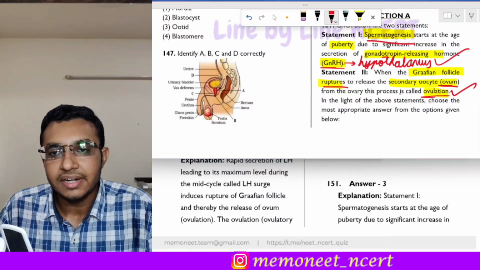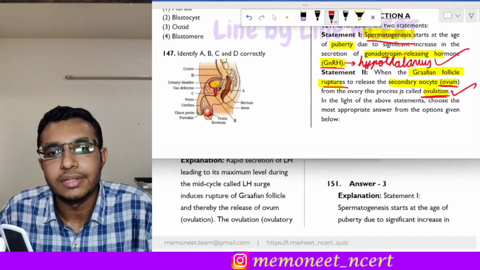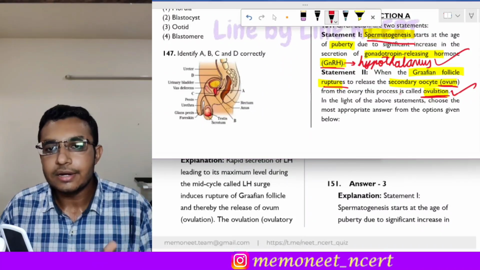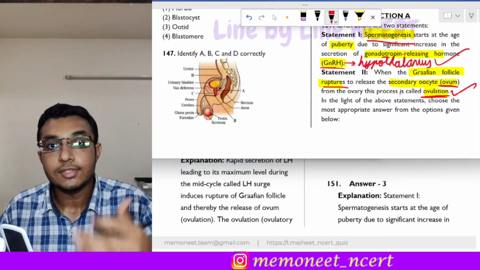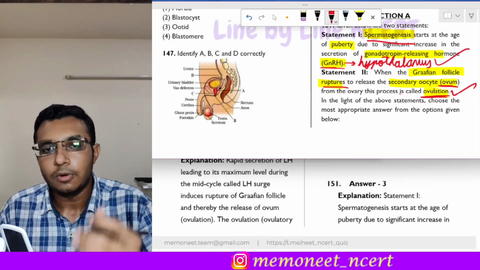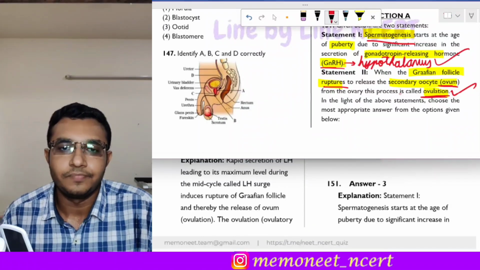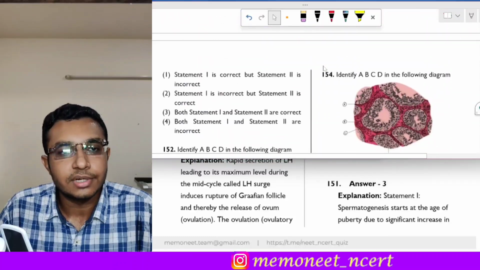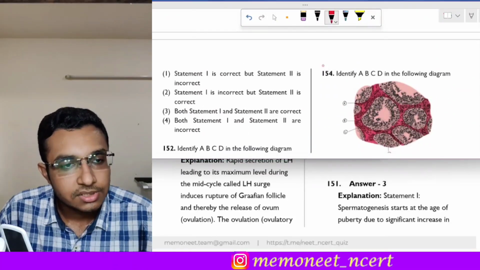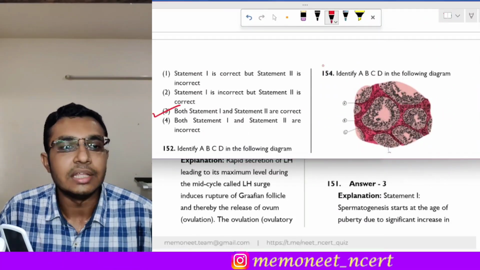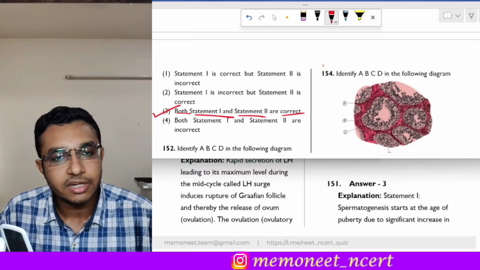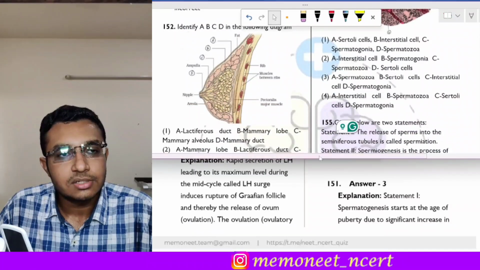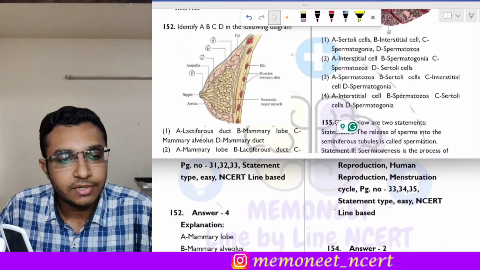Okay, so the correct definition of ovulation is this only, that whenever the Graafian follicle ruptures, it releases the secondary oocyte, and that secondary oocyte is also called as ovum. So this process is called as ovulation. So here the statement 1 is also correct and statement 2 is also correct. So which is the correct answer to this question? It is option 3. That is, both statement 1 and statement 2 are correct. I hope you are clear with the question. Moving on to the next question, that is question number 152.